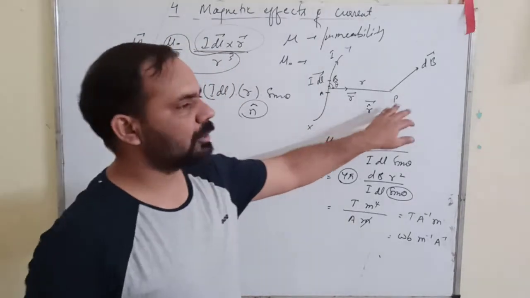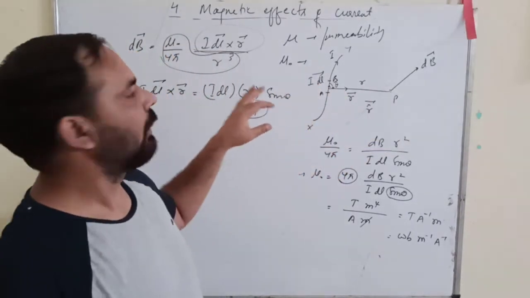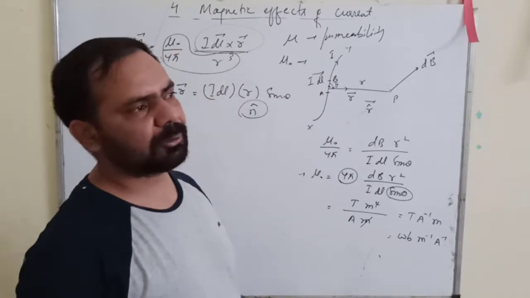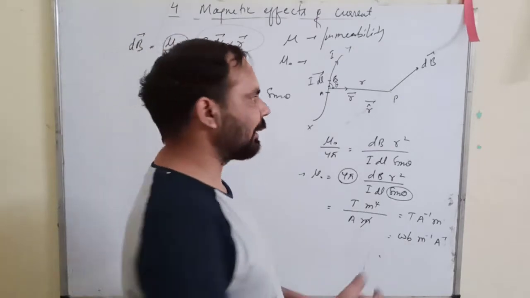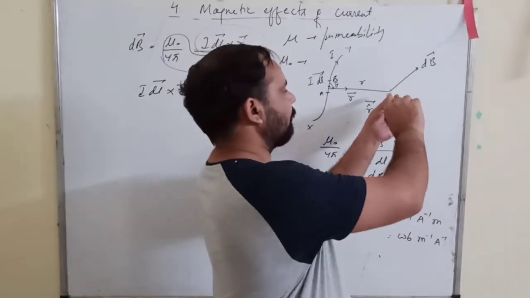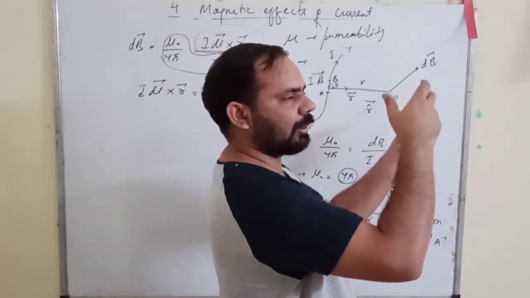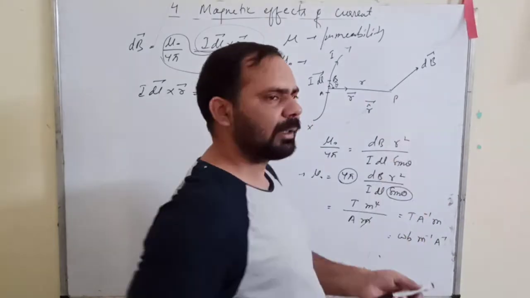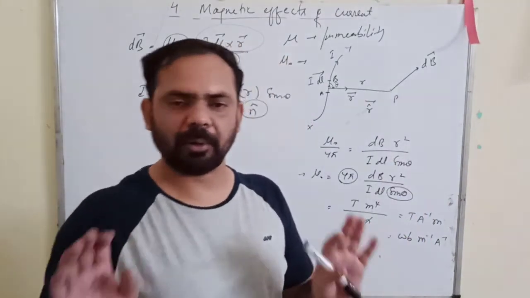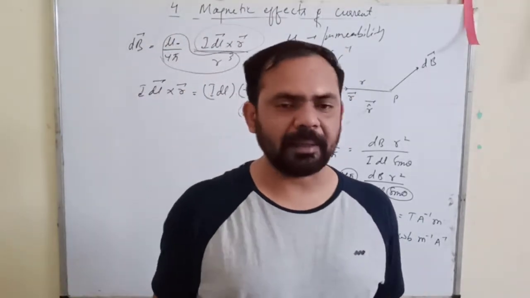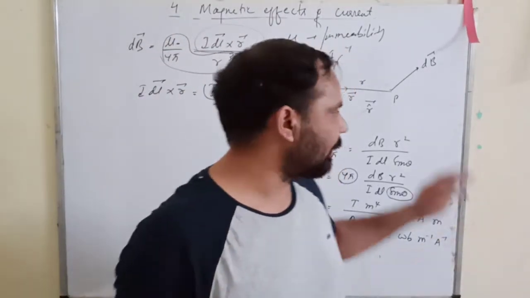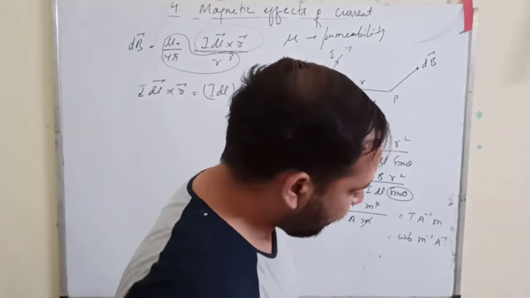So you can use the right hand screw rule, or the right hand thumb rule, or Maxwell's cork screw rule. That is again the same thing. When you rotate it, the cork screw moves inward. Maxwell's cork screw rule is nothing but the right hand screw rule, the same that I told you just now.